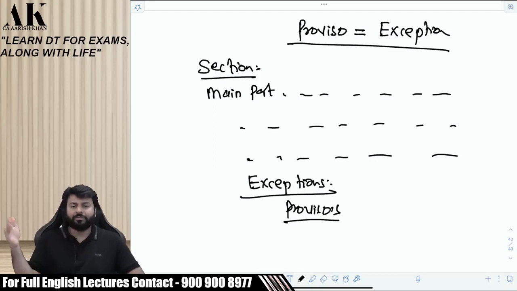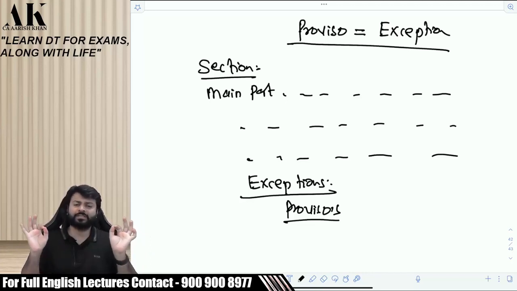As and when the batch progresses, I will explain these things, which will be coming again and again in law. So you should not be blind about what is a proviso, what is a notwithstanding clause. You should be aware of all these things. This will be useful not only in direct tax, but also in indirect tax, in law, and in audit, where there are some acts too, like the CA Act and professional ethics. Sir, what is proviso? Proviso means an exception to the section.